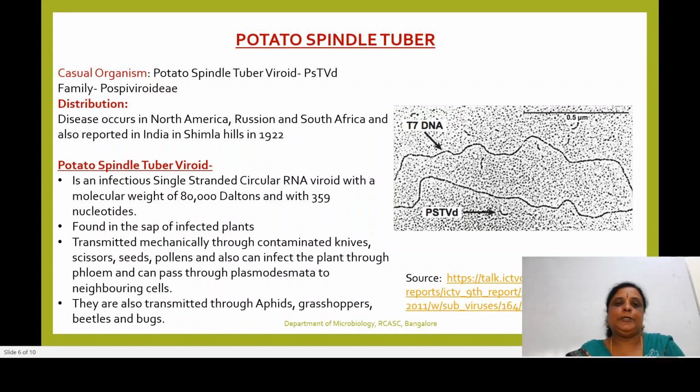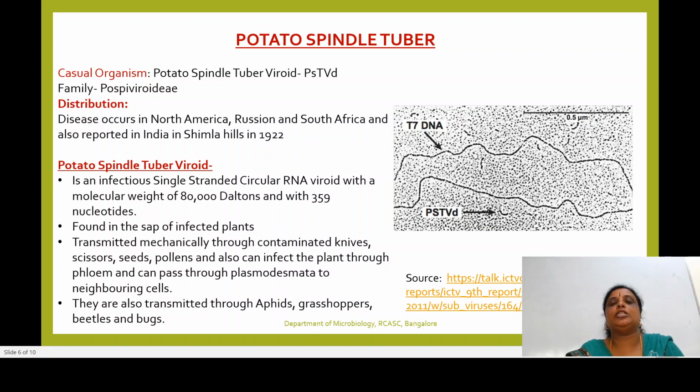And this particular viroid can be transmitted mechanically through contaminated equipment used during the process of harvest or planting, such as knives and scissors. It can also be transmitted through seeds or pollen. Once it enters the plant, it can get transmitted to the entire plant through the phloem. You can also find this potato spindle tuber viroid passing through plasmodesmata.